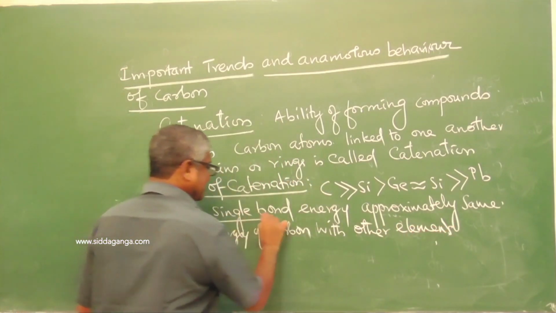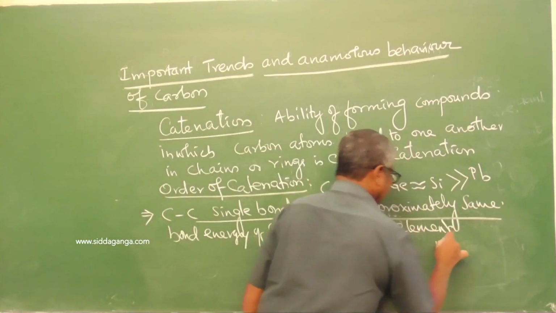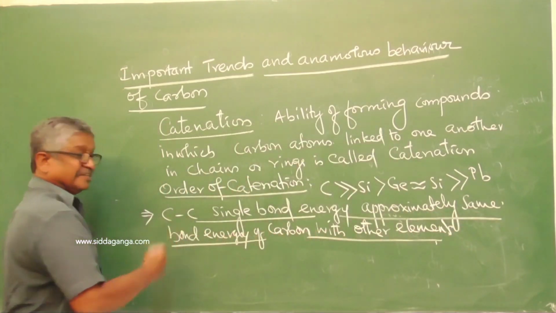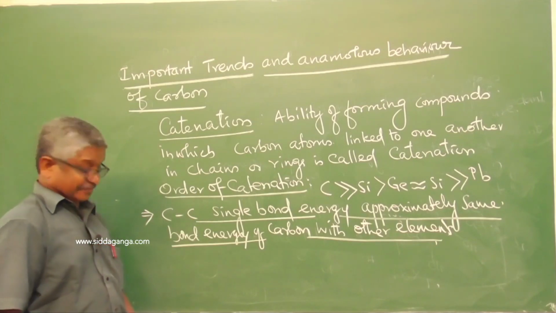This is the reason why carbon has the catenation power.